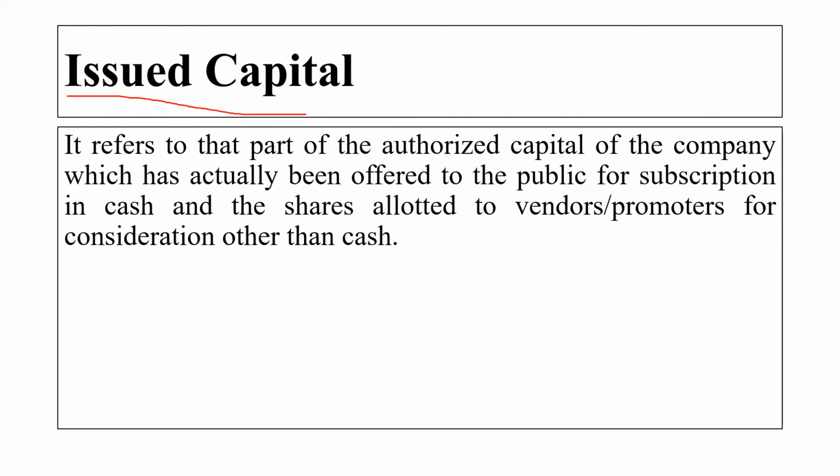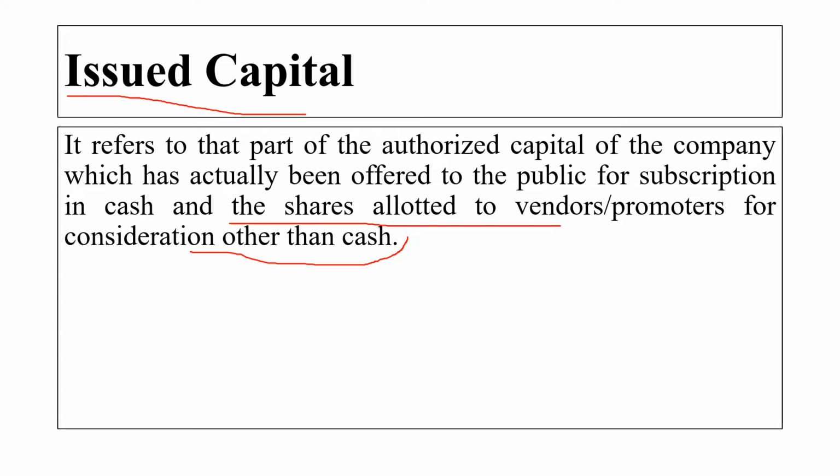Issued capital. It refers to the part of the authorized capital of the company which has actually been offered to the public for subscription in cash, and the shares allocated to the vendors and promoters for a consideration other than cash.